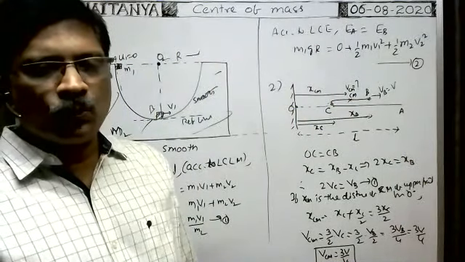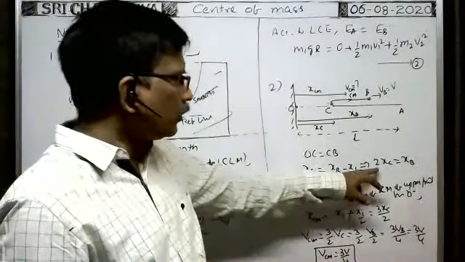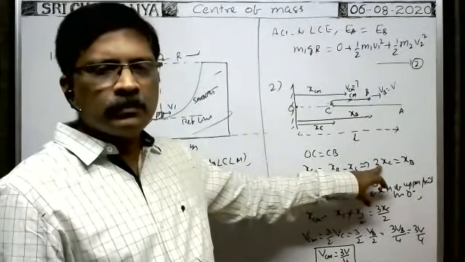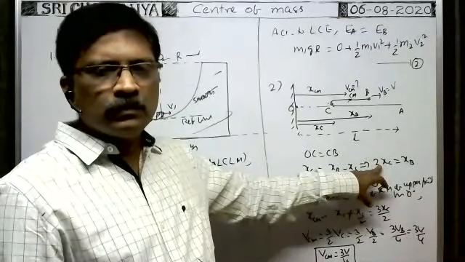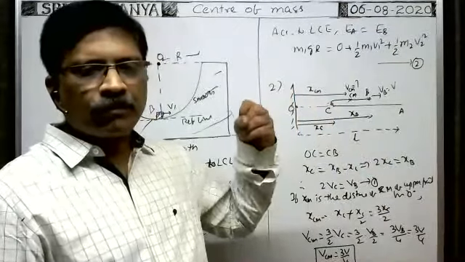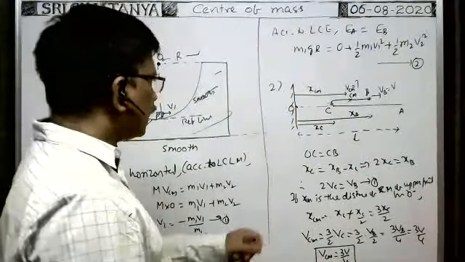XB is equal to 2x. Yeah, XB is equal to 2x. I wrote it here now. Already I wrote it here. Okay, in this way you have to do.